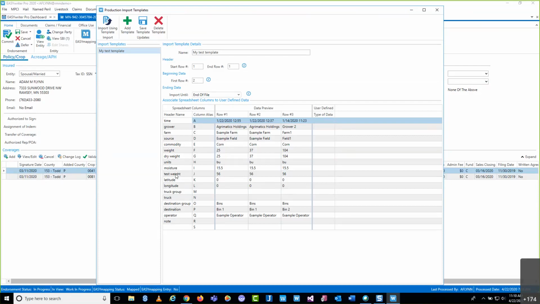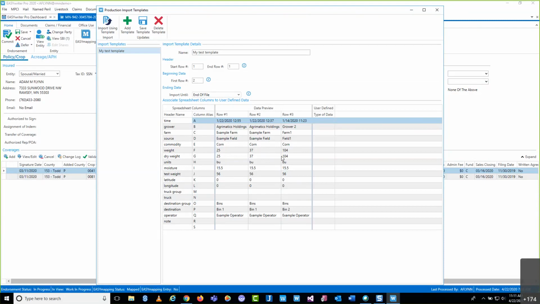What I want to use is my dry weight for today, just for example's sake. You could use your gross, you could use your net weight, or you could bring it into pounds if you have something that's not in bushels. You can utilize whatever is on your spreadsheet. Today, I'm going to use this column as my production.